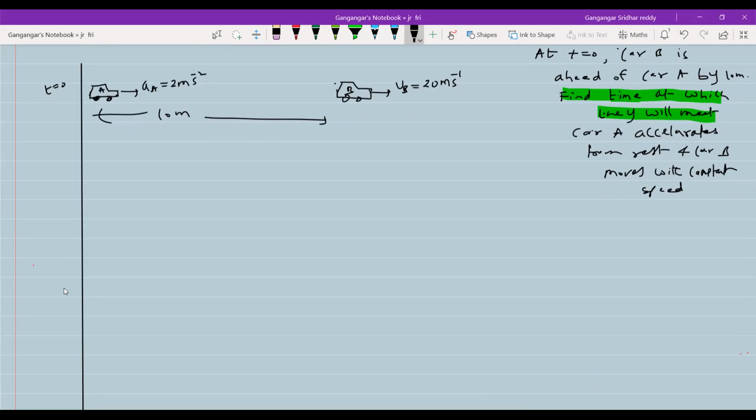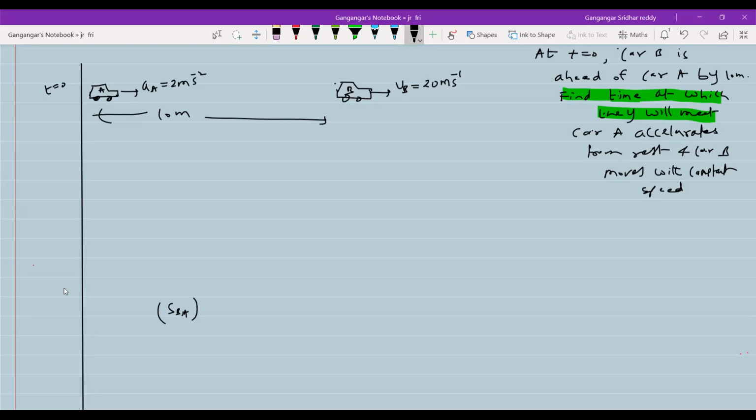I'm still explaining the question. Just have patience. So SAB is equal to SAB final, or you can also write this as SBA final.